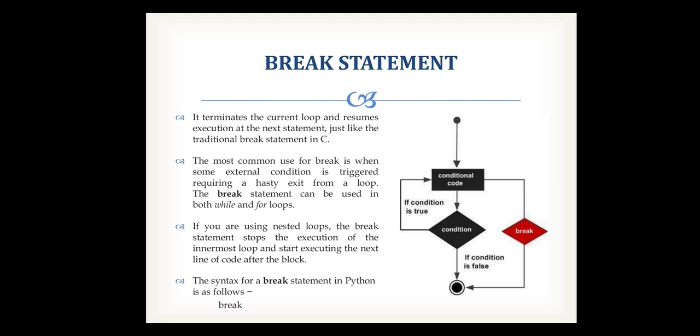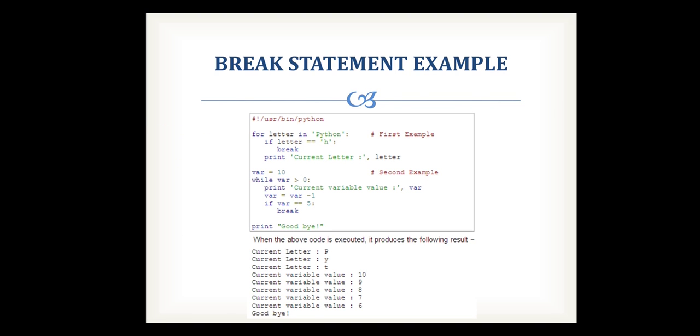But within that true condition, if you want to exit from the loop, then you can use a break statement and you can directly exit from the loop. See this example. In this example, the loop is going to iterate until the sixth iteration. But if the letter H comes, it is directly going to break the loop, and it passes the control to the next statement after the for loop.